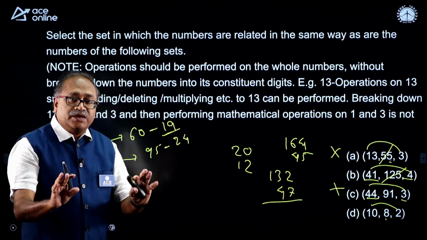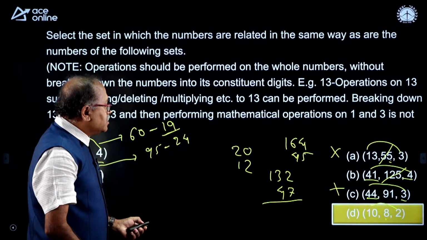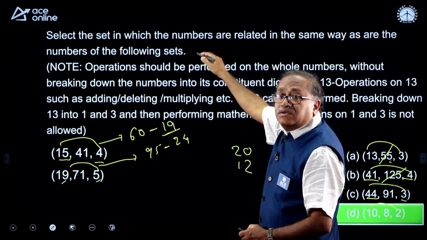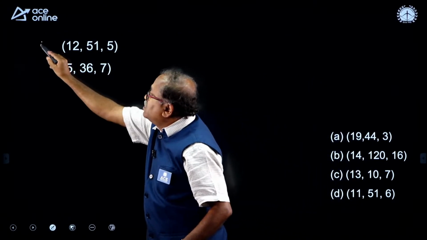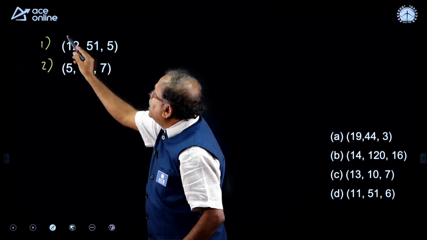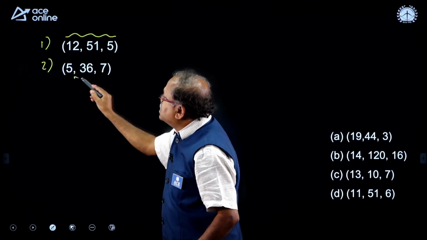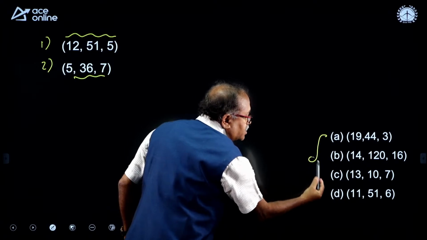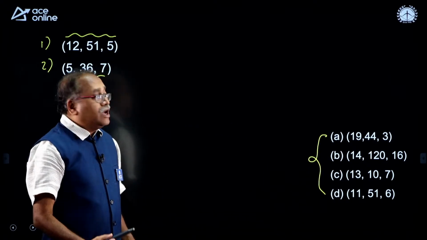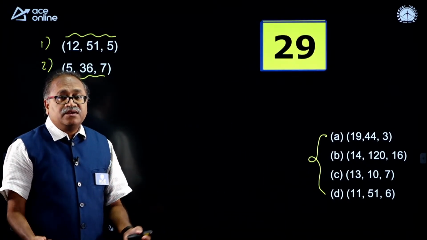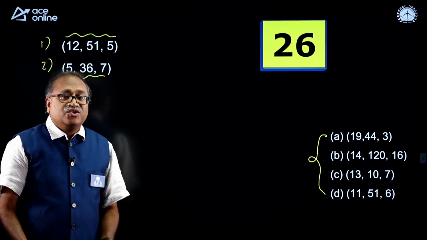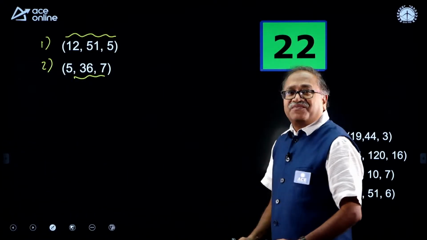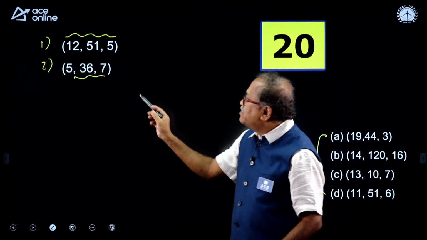So, beautifully you understood this. Similarly, I have one more question with the same instruction as this. You have the two sets over here. Understand the relation between these and identify the similar relation in the given number. I will give 30 seconds for you. If you can get it, it is fine, or you will understand it. Okay. So, I am just moving away from between the camera and board.